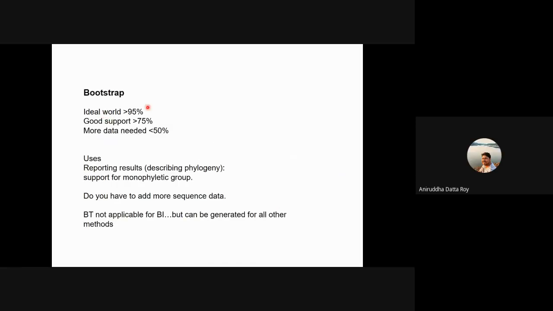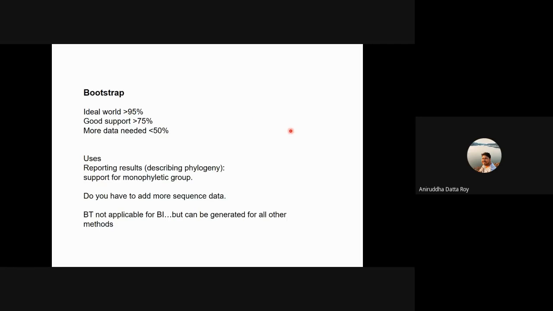Okay, I'm not really going to talk about this because Praveen, you're going to talk about this, right? The bootstrap, ideal bootstrap, and all. Yeah, sure. In frequently asked questions, but we can just quickly say that one would like to get high bootstrap support, and if you have low bootstrap support, maybe you have to add more data. But yeah, you're right. I think we'll revisit this during frequently asked questions. Yeah, because low bootstrap support could mean a number of different things. It could mean absolutely incorrect taxonomy or a bunch of other stuff. So let's not complicate matters.